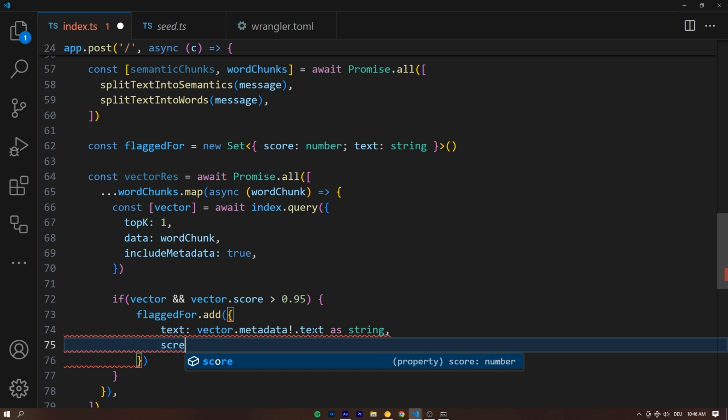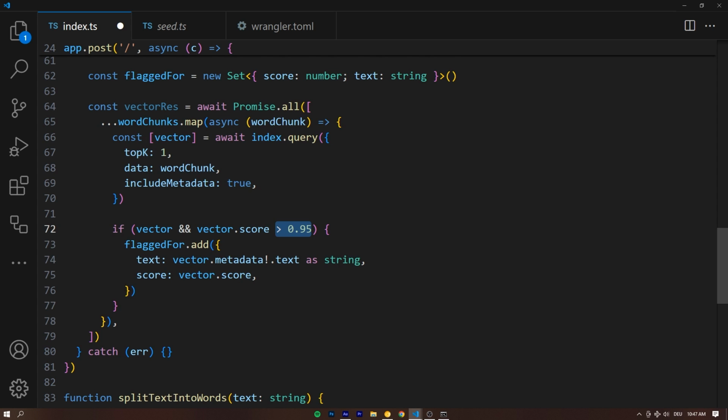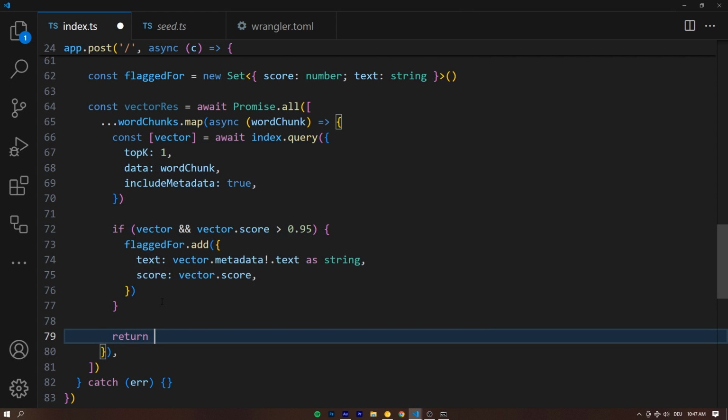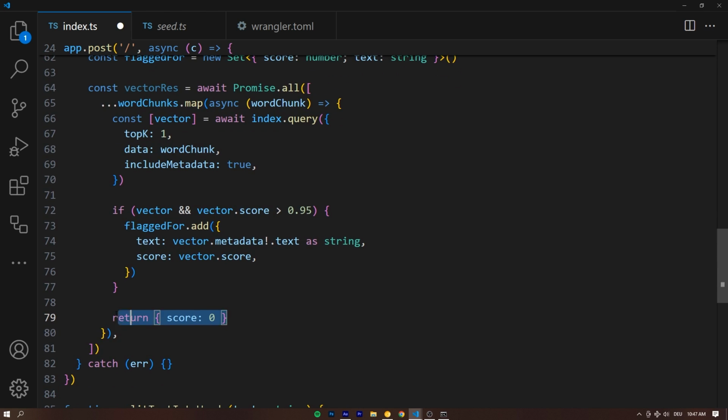And the score this takes is going to be the vector.score, right? Which is larger than 0.95, which we're flagging this as a swear word for. And then very lastly, as the return, we're going to say return score of 0. And you're going to see why we return a score of 0 in a second. This is going to make sense once we return data to the user from the API.